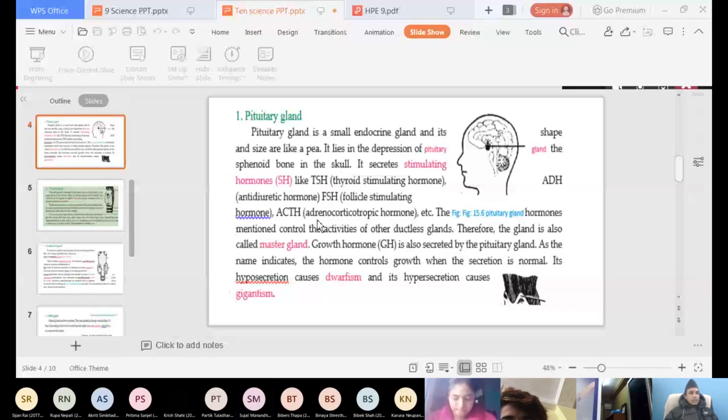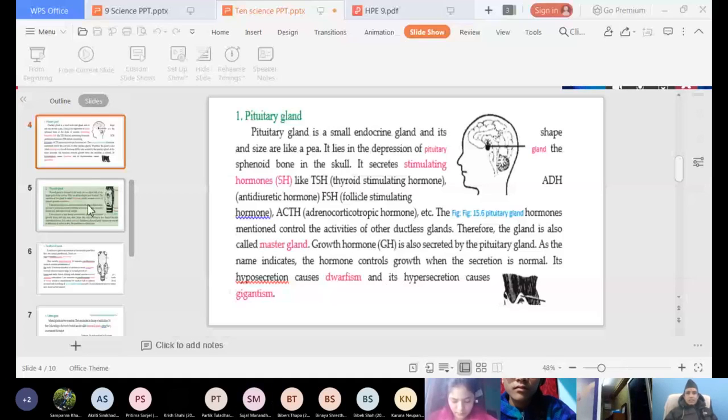And next important thing you have to remember is this pituitary gland produces a kind of hormone, that is growth hormone. This growth hormone helps in growth of a person. We have got normal growth because of growth hormone. Less secretion is called hyposecretion. At that time person becomes very small, dwarf, and if more is secreted, the person becomes very tall. So normal secretion is for normal growth, less secretion, dwarfism, and over secretion creates gigantism.